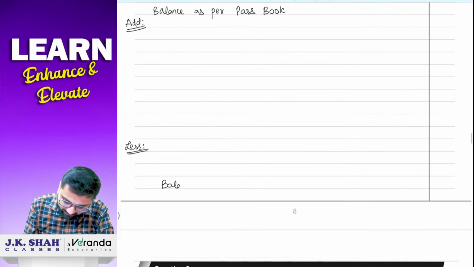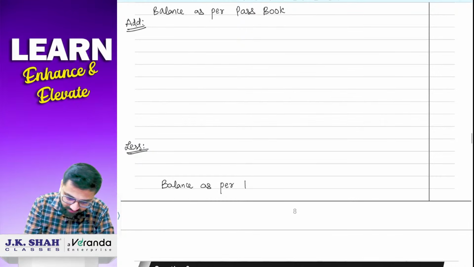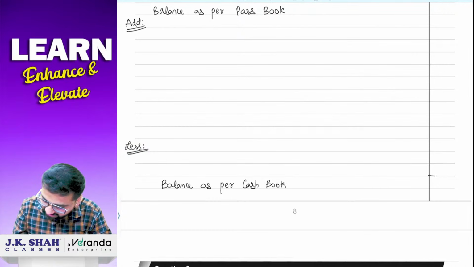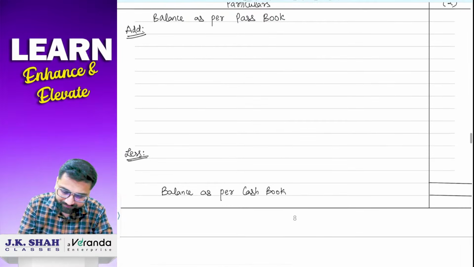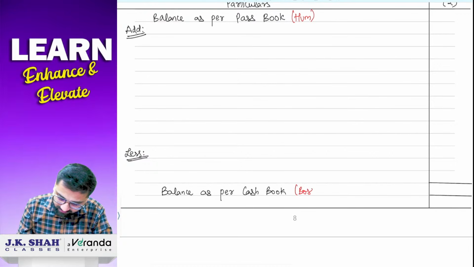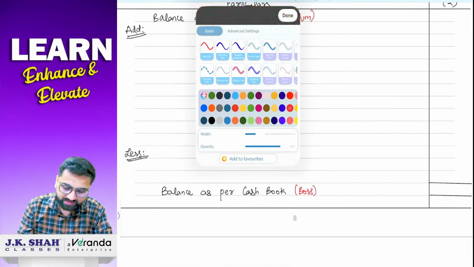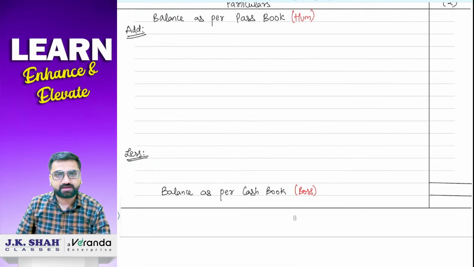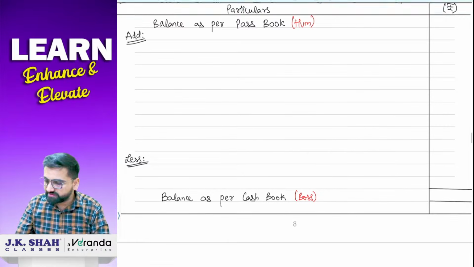So the answer will be balance as per cash book. Balance as per cash book. Okay. So yes, this is hum and this will be boss. The rule for the chapter is boss जो करता है वो हम करेंगे. अच्छा, this hum and boss you are not supposed to write in your exam, right? This is only for your explanatory purpose.